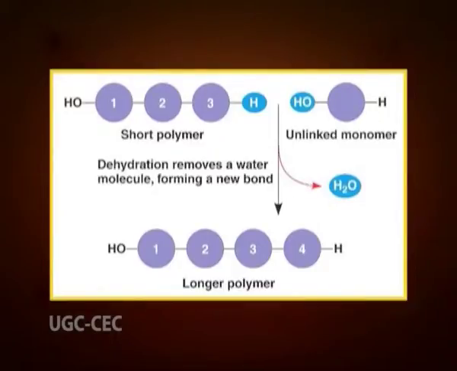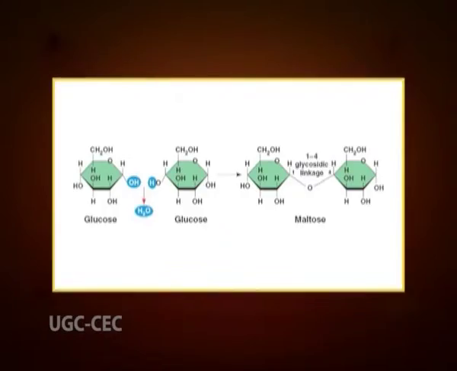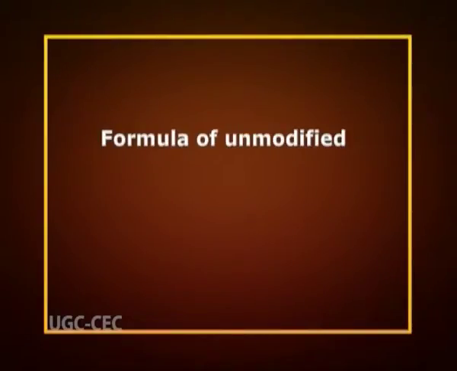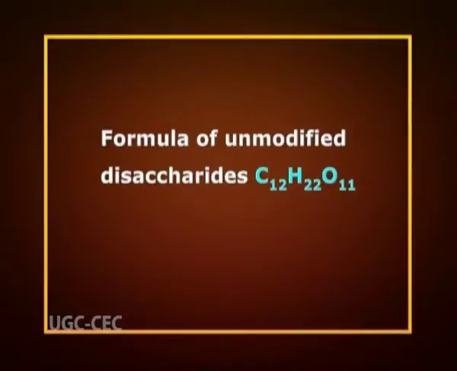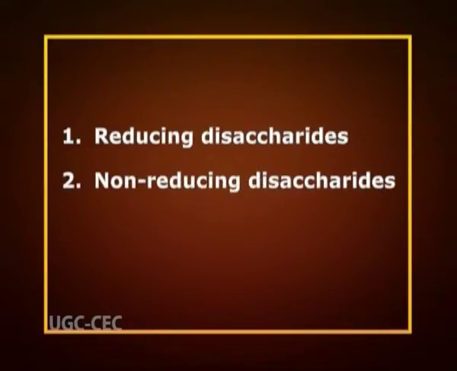They are composed of two monosaccharide units bound together by a covalent bond known as glycosidic linkage formed via a dehydration reaction, resulting in the loss of a hydrogen atom from one monosaccharide and a hydroxyl group from the other. Sucrose is made from glucose and fructose. Maltose is made up of two glucose molecules and lactose is made from glucose and galactose. The formula of unmodified disaccharides is C12H22O11.